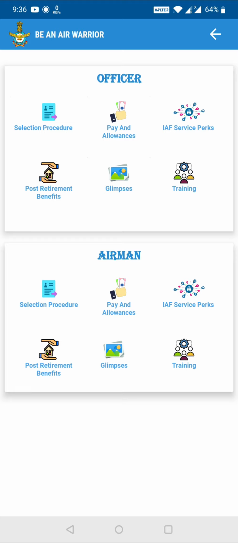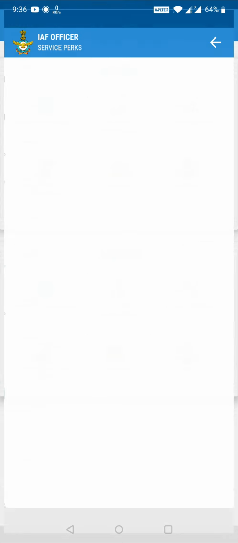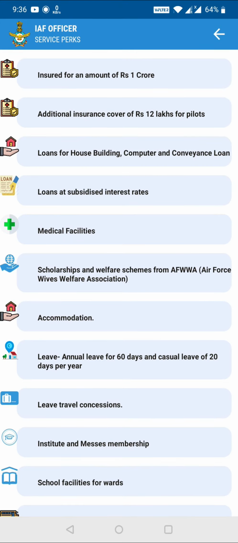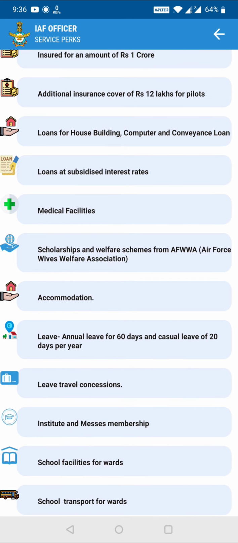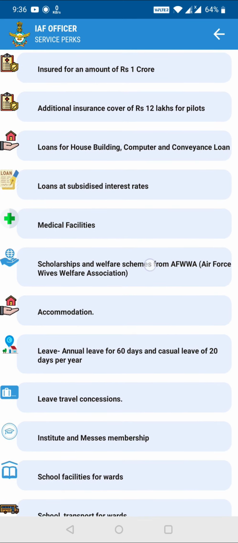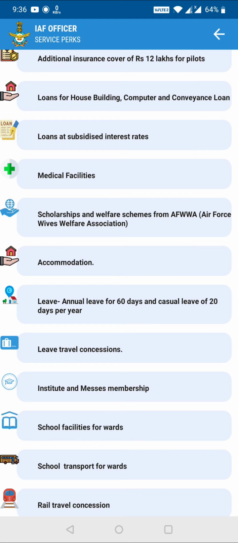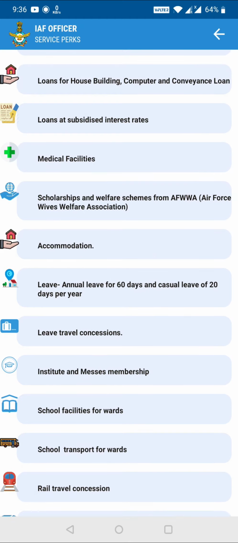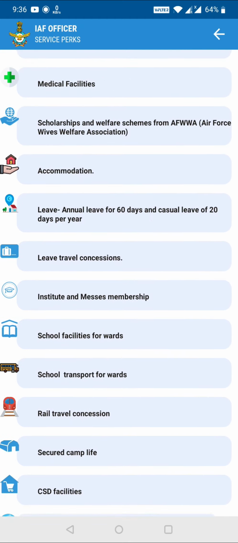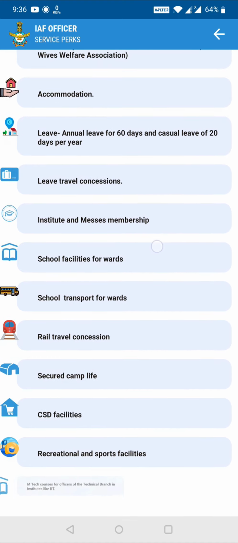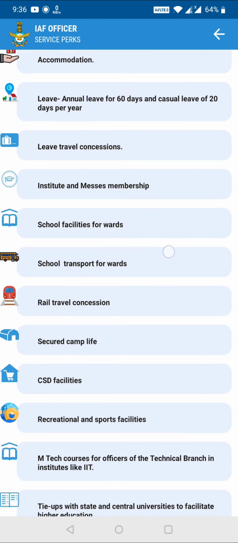Now we'll check IAF service perks. So what benefits do you get? You get insured for an amount of rupees 1 crore. Additional insurance cover of 12 lakhs for pilots. Loans at subsidized interest rates, loans for housing and all, medical facilities, scholarship and welfare programs. AFWA accommodation you get, annual leave of 60 days, leave travel concessions.